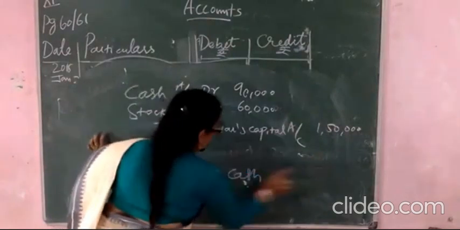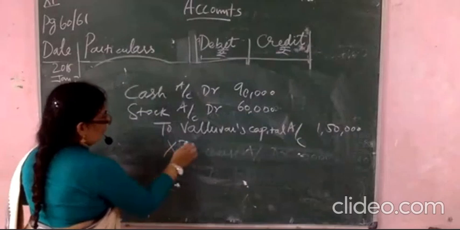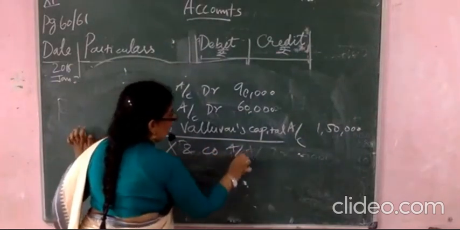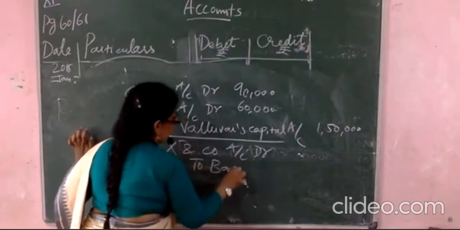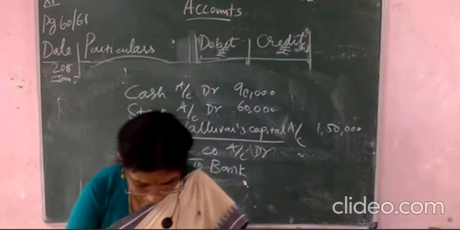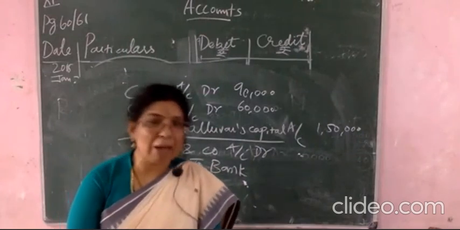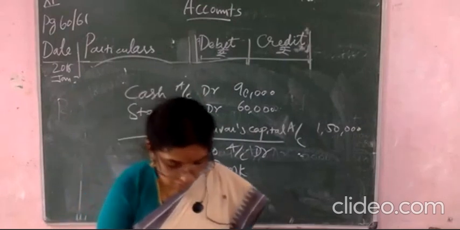XN company to bank, what will you write? XN company account debited to bank account. In what way are you paying the money? Through NEFT. NEFT means it is related with the bank only. You will not write NEFT, so you will write bank.